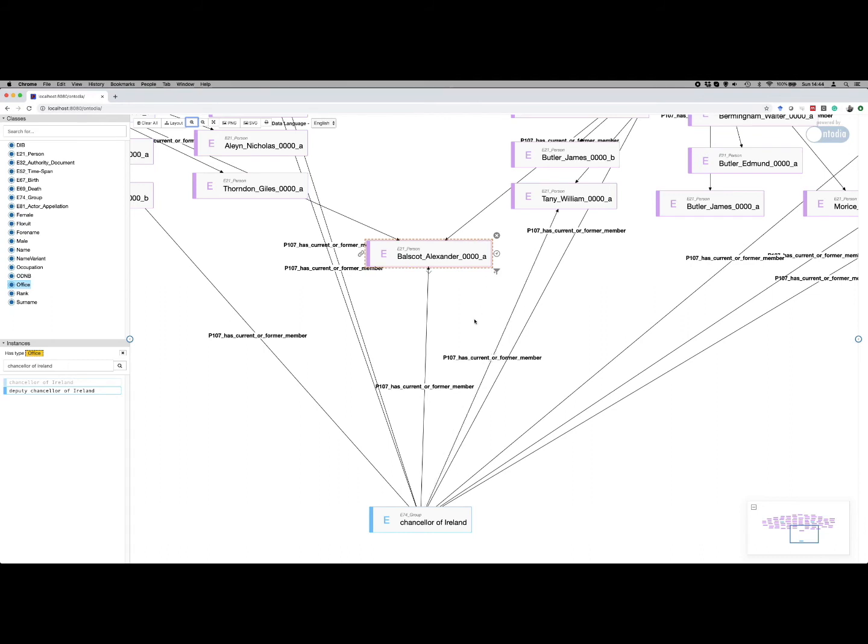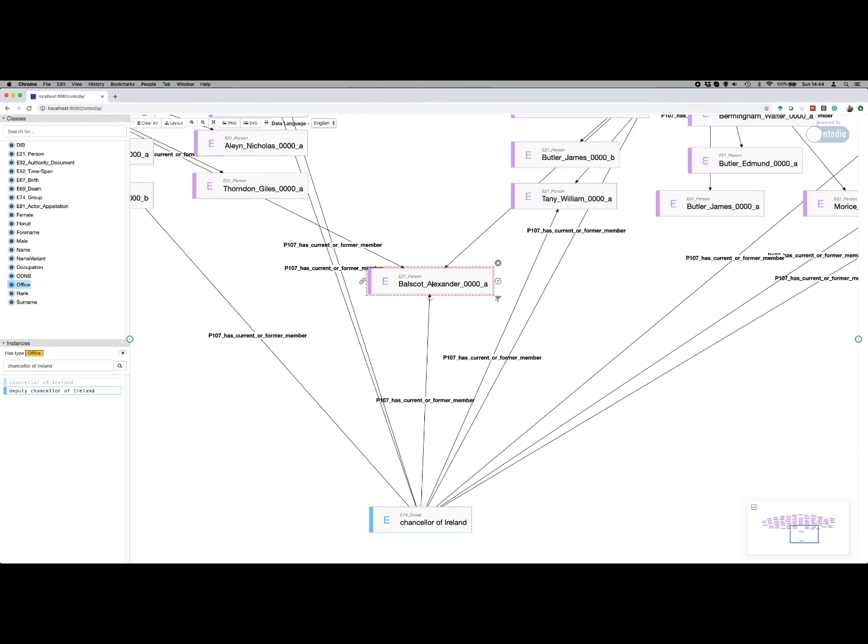So now let's explore Alexander Prescott. I can see that Alexander Prescott in our knowledge graph is related to 5 groups. Apparently, he was also the Bishop of Ossory and the Bishop of Meath. That person is also related to an authority document, a document external to our knowledge graph providing information about that person. So let's explore that one.